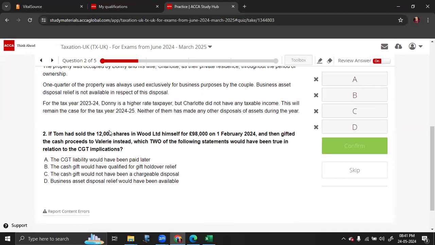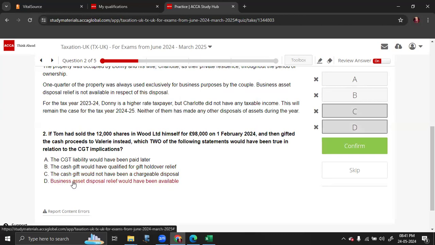So that does not change. Cash gift would have been qualified for gift holdover relief? No. Only business assets are eligible for gift holdover relief. Cash gift would not have been a chargeable disposal. Yes. And BADR relief would have been available. If Tom had made the disposal, there would have been a BADR relief.